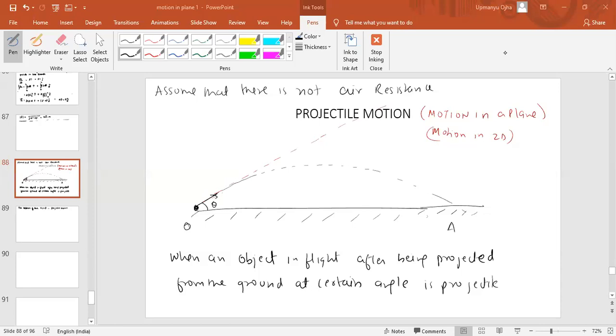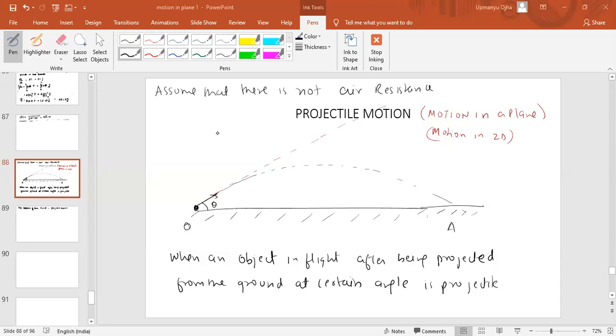It means the air is resisting your motion. Whenever we discuss projectile motion, we neglect this air resistance. We ignore it. Practically, we are doing the theoretical part where there is no air resistance.